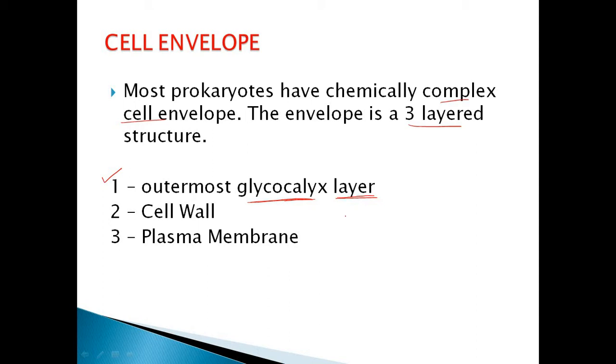If we take bacteria, the outer capsule is pathogenic to the host, and the capsule helps in resisting the immunity of host cells. The cell wall is present beneath the glycocalyx or capsule, and the innermost layer is the plasma membrane. These three layers form the cellular envelope in the prokaryotes.